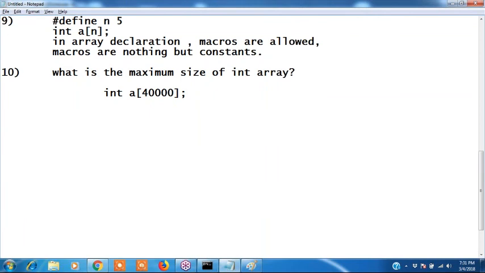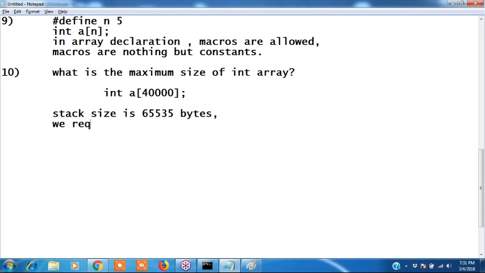What is the maximum size of an integer array? Stack size is 65,535 bytes, right? In the array declaration, we declare 40,000 variables. For this array, how many bytes are required?